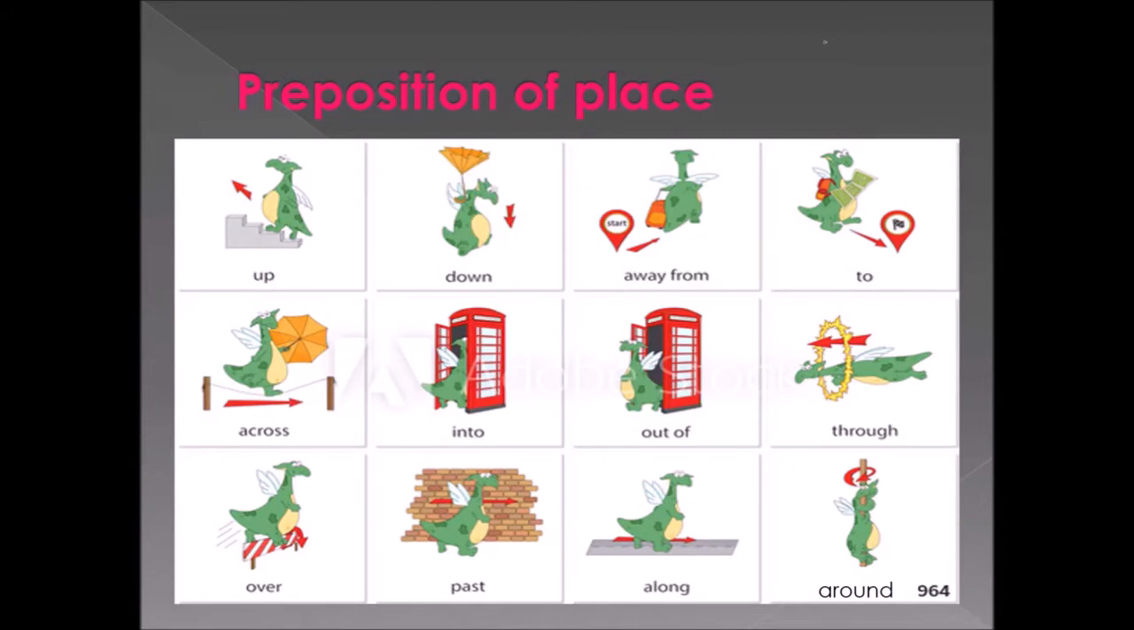What is the dragon doing? The dragon is going around the pole. There is a pole there. Pole means there is a stick there, and the dragon is going around the stick. That's why it is making a round. That's why we are using around. Can you all understand?